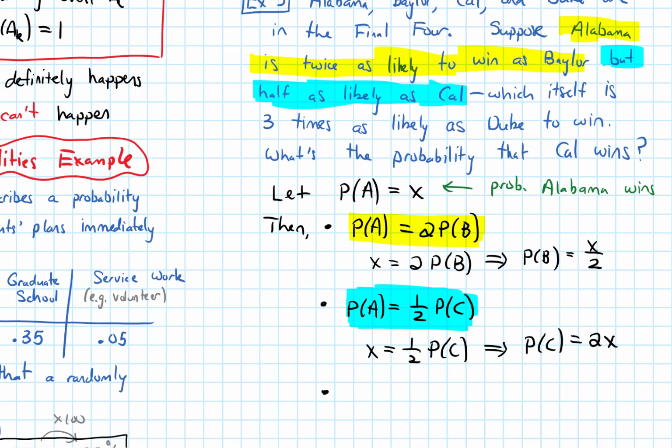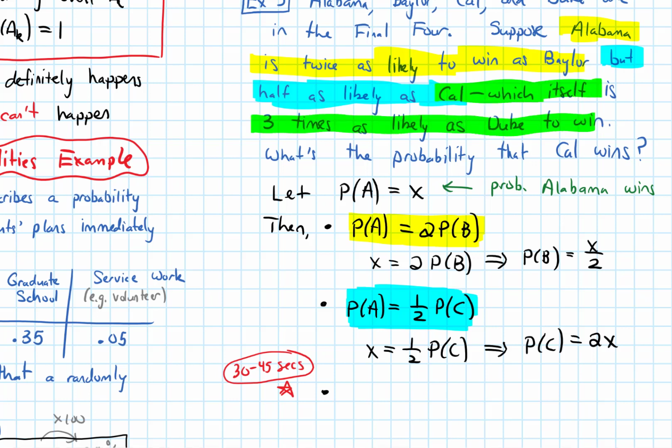At this point, pause the video for 30 to 45 seconds to see if you can set up an equation for that last piece of information. So I'm going to highlight this: Cal itself is 3 times as likely as Duke to win. So 4, 3, 2, 1, pause the video. Pause it for 30 to 45 seconds to see if you can set up this equation on your own.